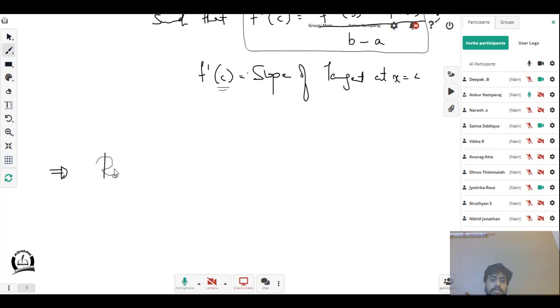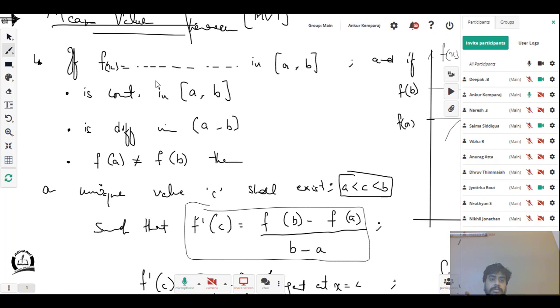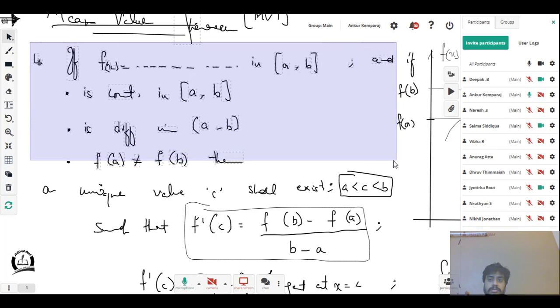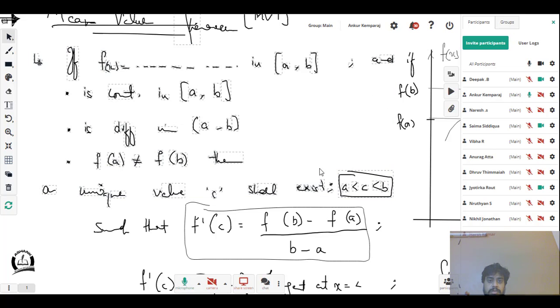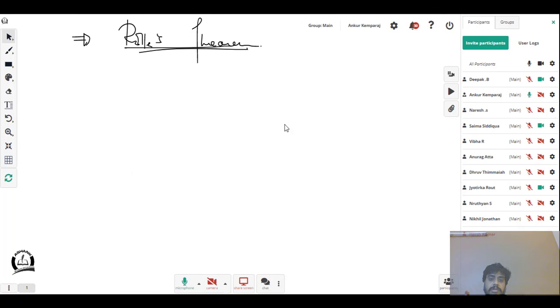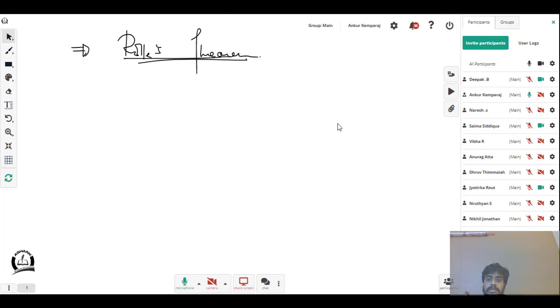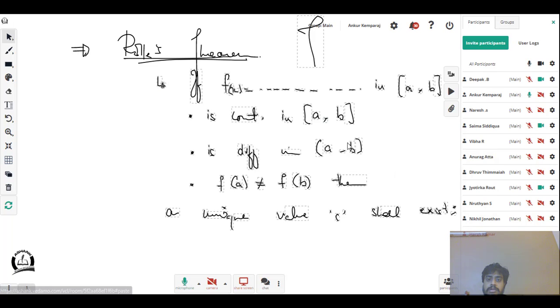Next, we move on to Rolle's theorem. Okay, I'm going to go to Rolle's theorem, and I'm going to write the statement down there.